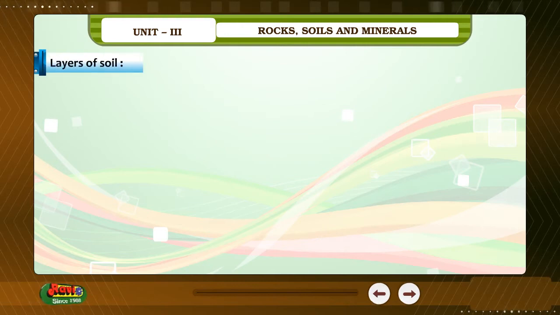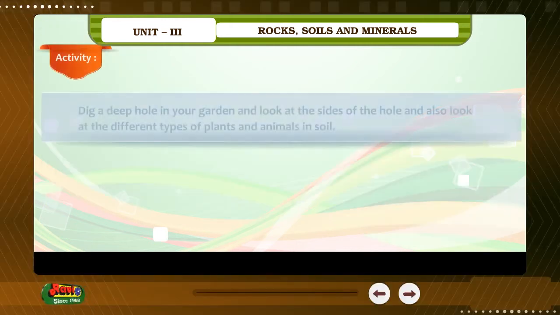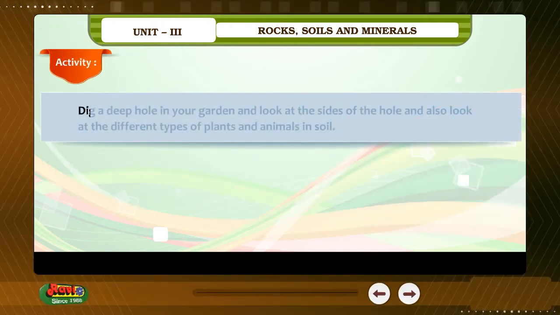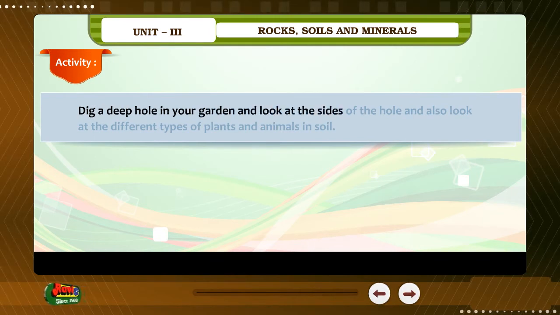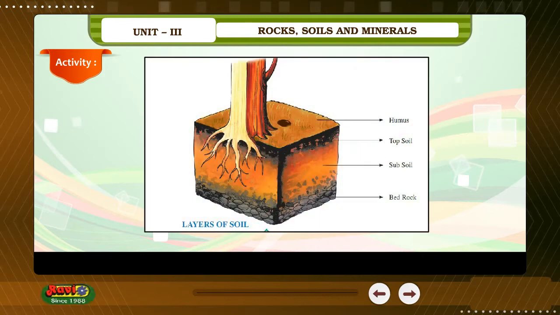Layers of soil. The soil is made up of layers which are of different colors. Activity. Dig a deep hole in your garden and look at the sides of the hole and also look at the different types of plants and animals in soil. Layers of soil.